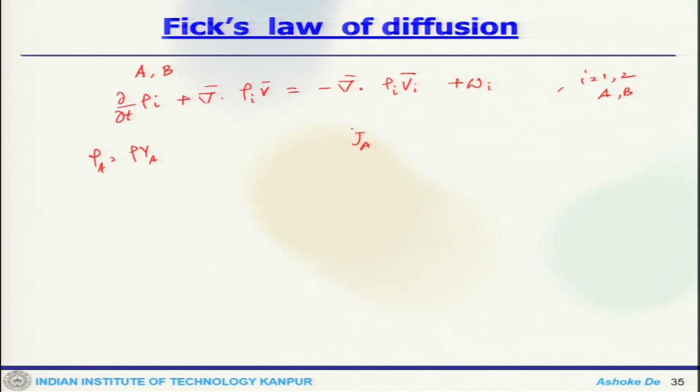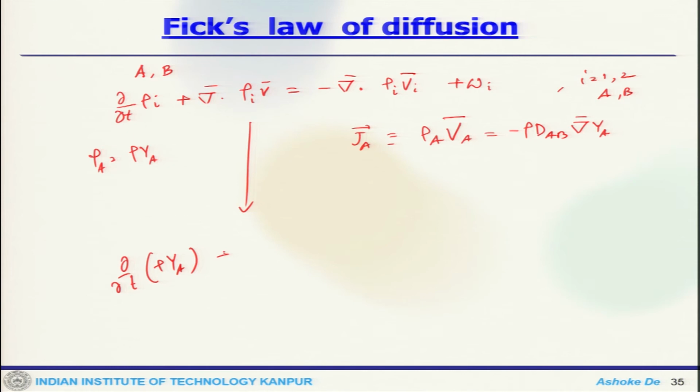That means J_A is rho_A V_A minus rho_A V bar, and from here we get del by del t of rho Y_A plus del dot rho Y_A V bar equals del dot rho D_AB del Y_A plus omega dot_A.